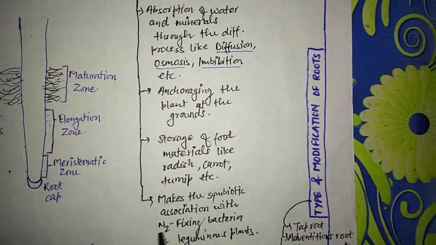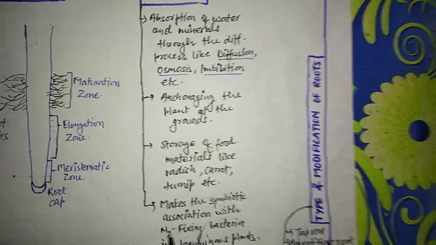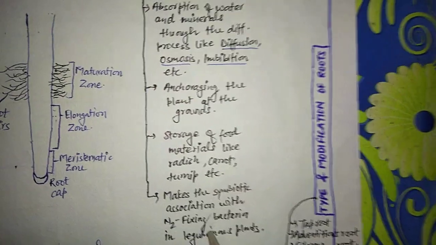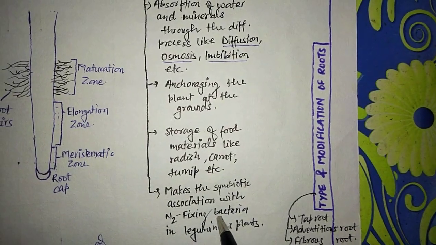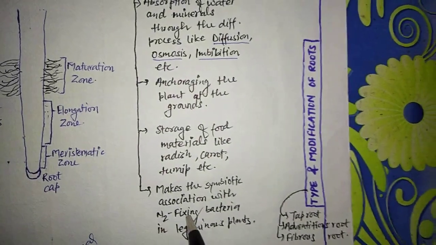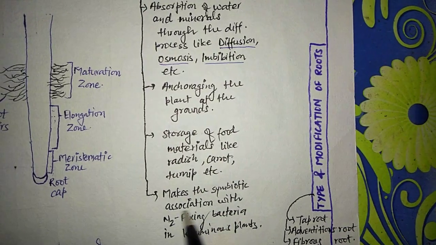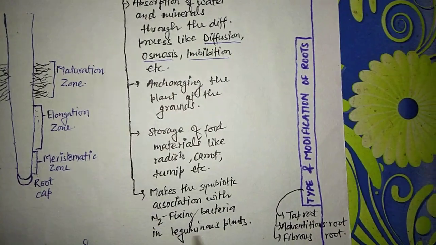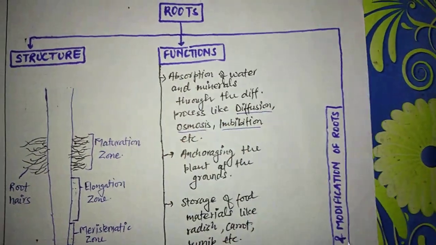Before the fixation of nitrogen, the plant cannot utilize that nitrogen, and after the fixation, the plant absorbs it. So we can say that the plant absorbs nitrogen in the form of nitrate or nitrite, which is mainly converted by the nitrogen fixing bacteria, and these bacteria are present inside the roots of leguminous plants. So we have completely discussed the functions of roots.